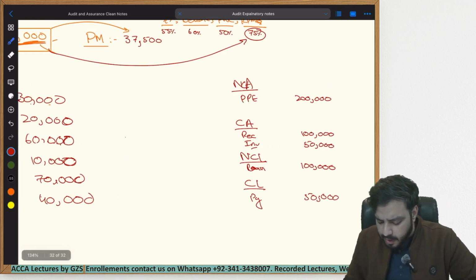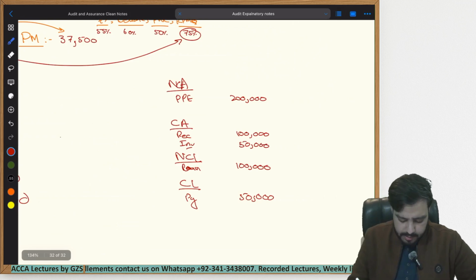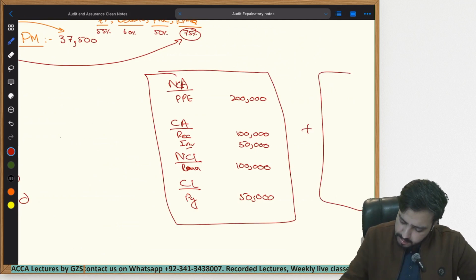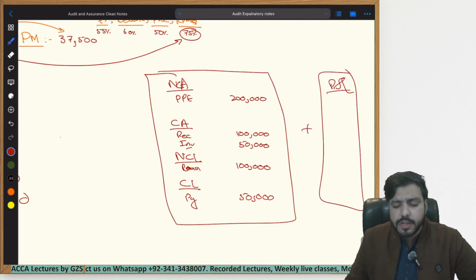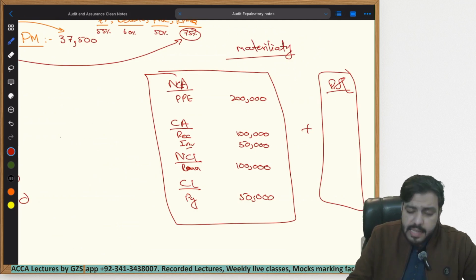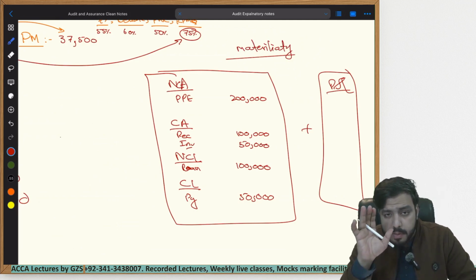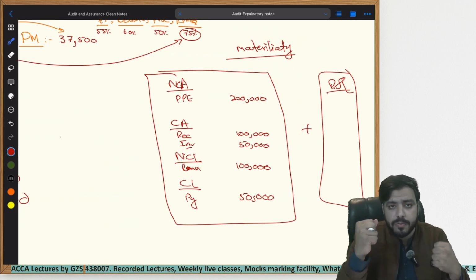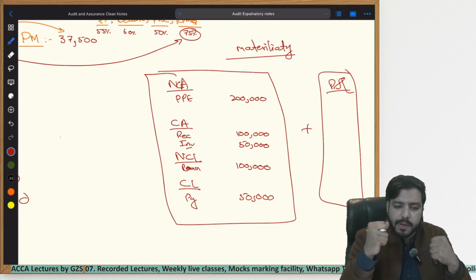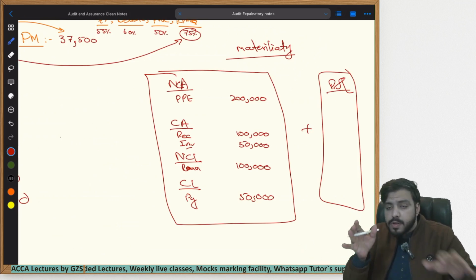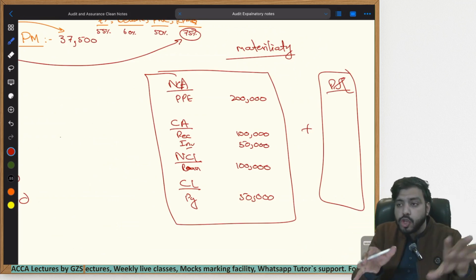Now try to understand this fact: these financial statements, the statement of financial position added with the statement of profit and loss, P&L, when we choose materiality, materiality is the final step. Always remember that materiality is the final step. An auditor is a very, very fearful person, always fearful that something bad will happen. So they always try to take extra steps to ensure nothing bad happens.